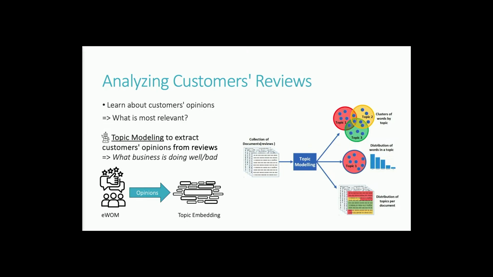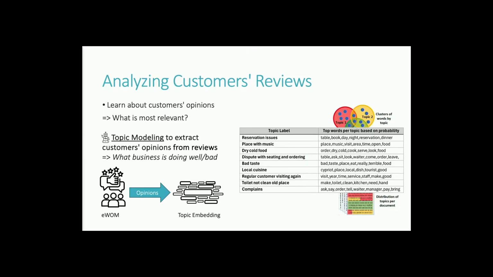A very quick introduction to topic modeling. Usually we are given a collection of documents and we are trying to identify a small set of topics that are discussed in those documents. Then each document, in our case a review, can be represented by a combination of a few topics. In the case of a restaurant, for instance, we might find topics like reservation issues, bad taste, or maybe some other complaints. A review would then be represented by a small subset of those topics.